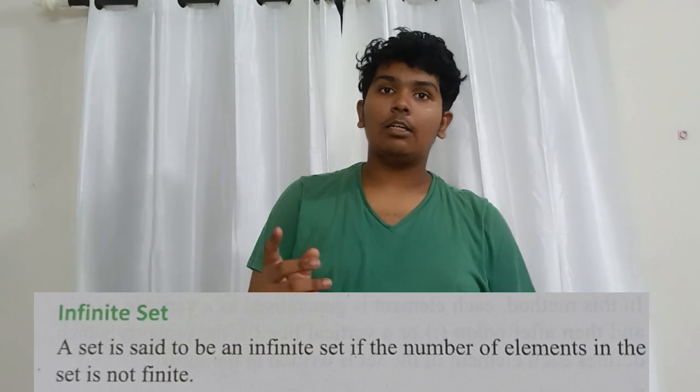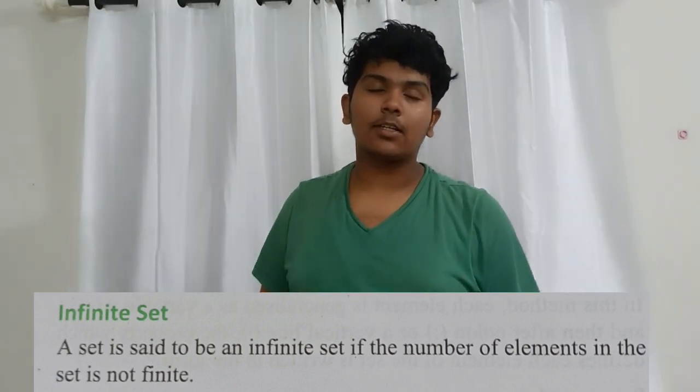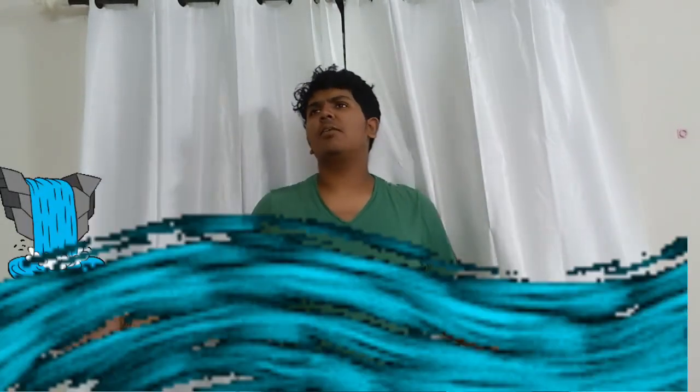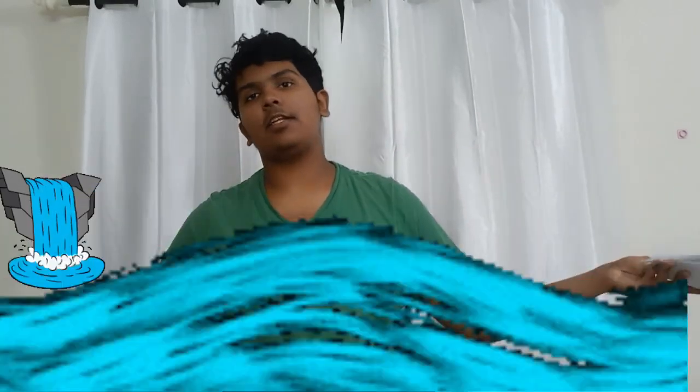That comes to our example here, that is a set of all rivers in India. Okay, how many rivers are there in India? So many, right? Infinite. There is the Indus River, Brahmaputra, all those. But is there a limit? No, right? There's plenty of them in India. They are not specified in which place or which part. So there is an infinite number of rivers, which forms an infinite set.